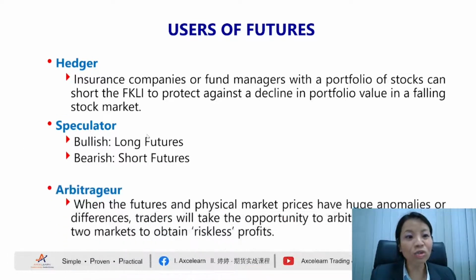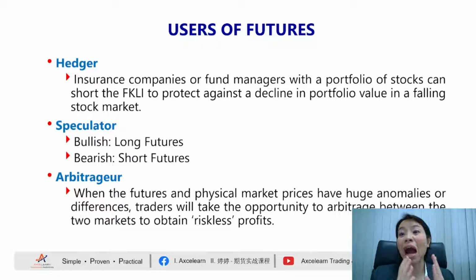Now, the last user is what we call an arbitrager. Please don't look at this explanation. I'm going to explain to you first. For the arbitrager, the keyword is riskless profit. You're going to get riskless profit. Now, what does this mean?